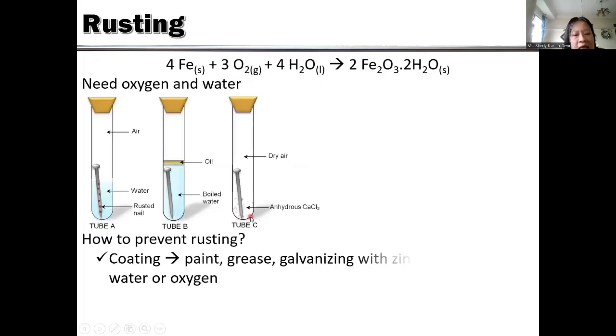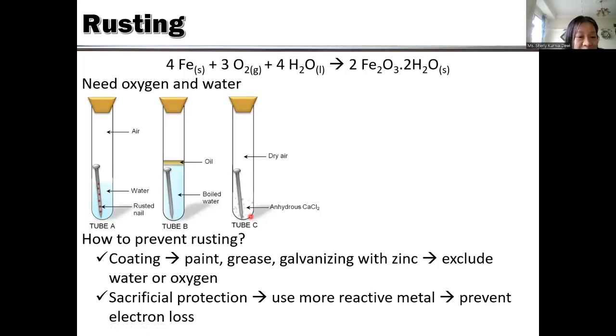Okay, we will go to rusting. What is rusting actually? Rusting is the oxidation of iron. This is the oxidation reduction reaction. It needs oxygen to oxidize the iron, and it needs water. Both are needed. So you can see here oxygen and water. If one of them is not present, the reaction will not happen. So both oxygen and water should be present in the rusting process.